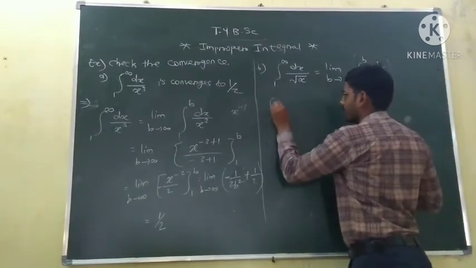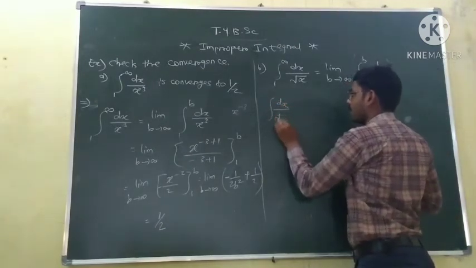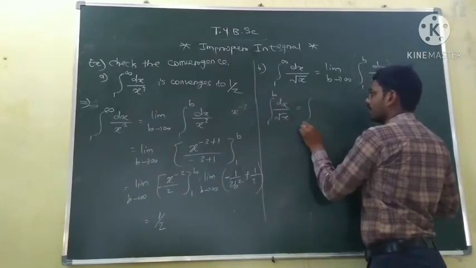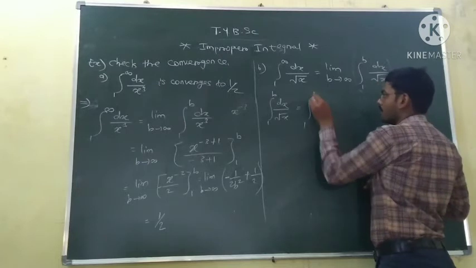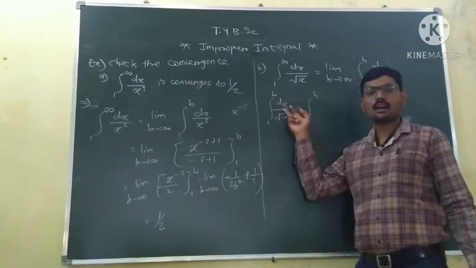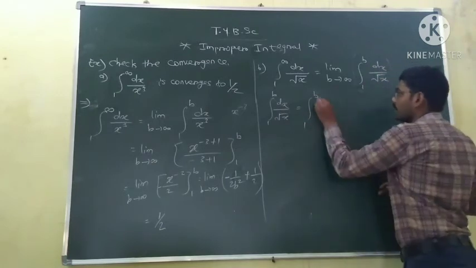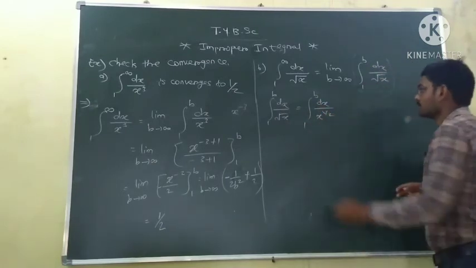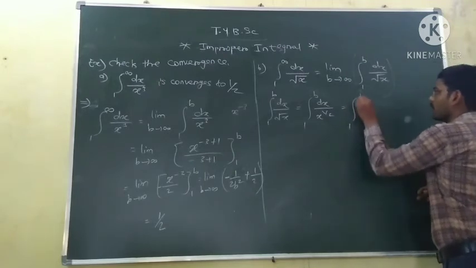Now the integration of dx upon root x from 1 to b is nothing but the integration from 1 to b. Now we know root x means x to the power half. This is equal to the integration of dx upon x to the power half. So this is equal to the integration from 1 to b.